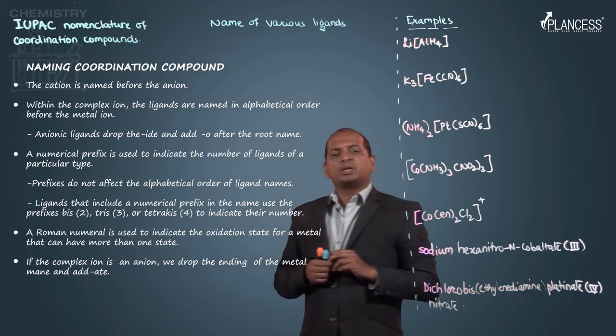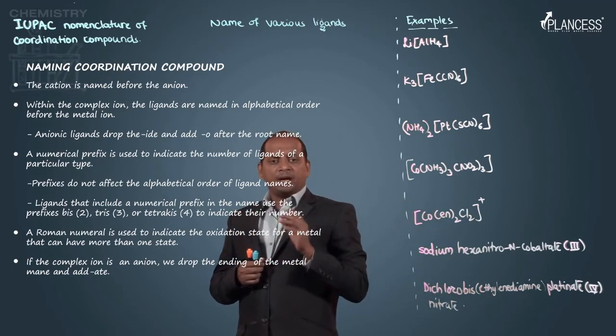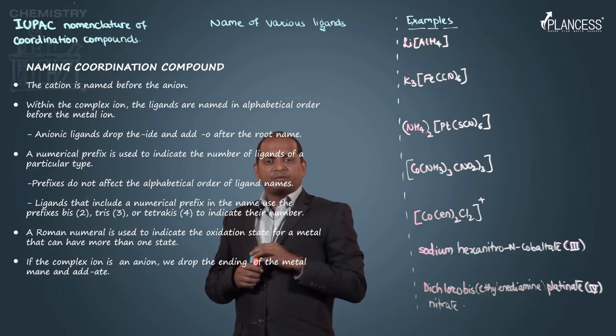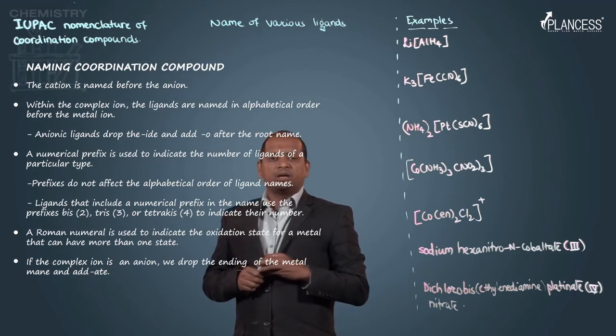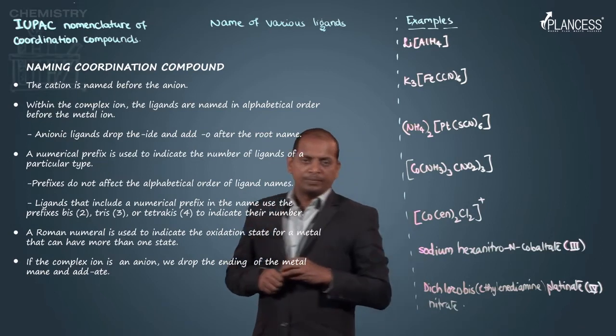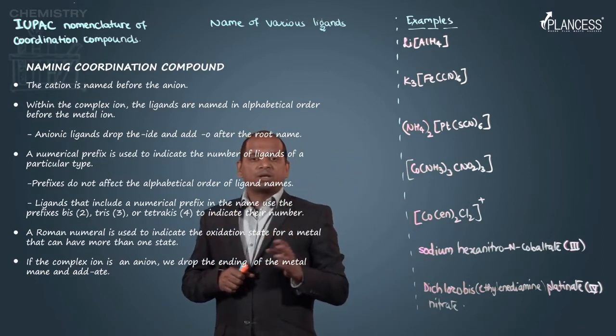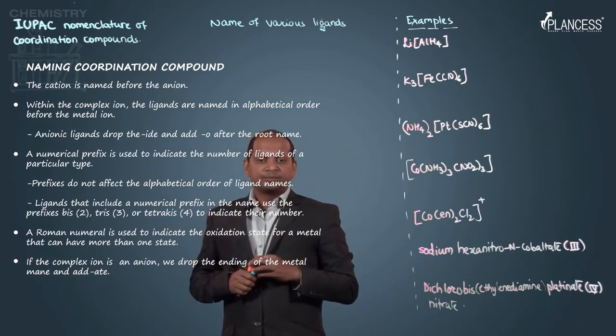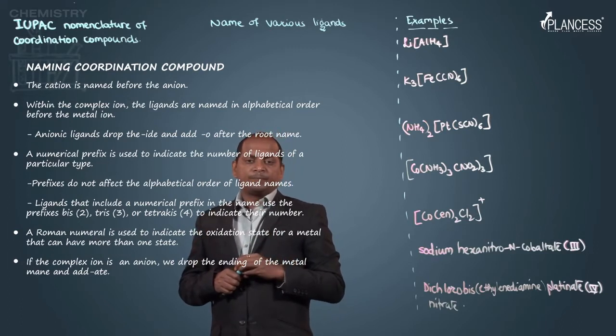If there are neutral ligands, then they are named in a specific way. For example, H2O is named as aqua. For NH3, that is ammonia, we name it as ammine, A-M-M-I-N-E. Carbon monoxide, CO, is carbonyl, and so on.